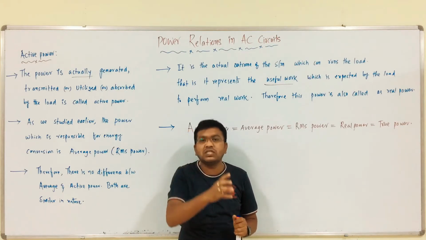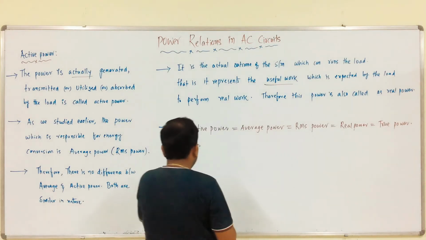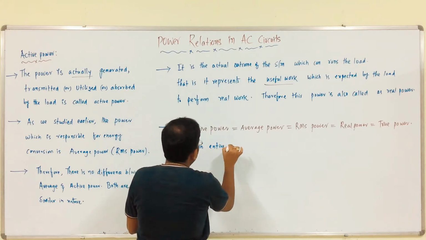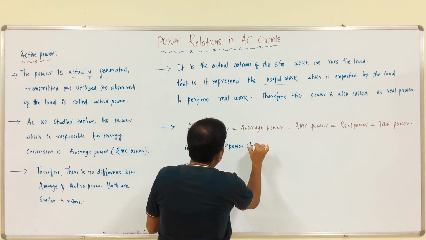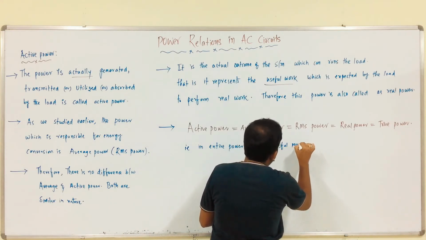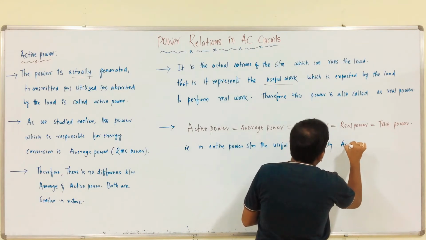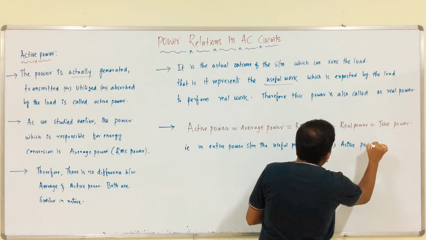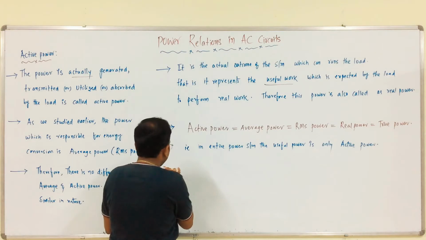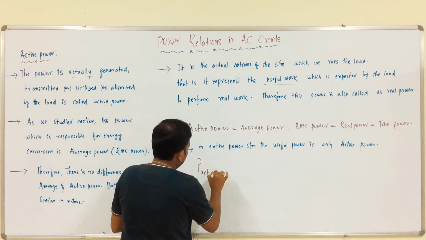In entire power system, the useful power is nothing but active power. That is, in entire power system, the useful power is only active power. That is it. Therefore, we all know that P active is nothing but what?